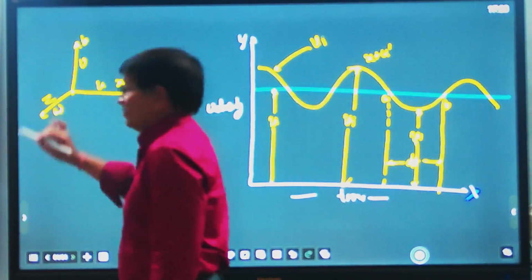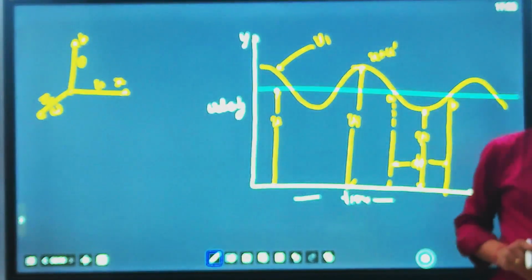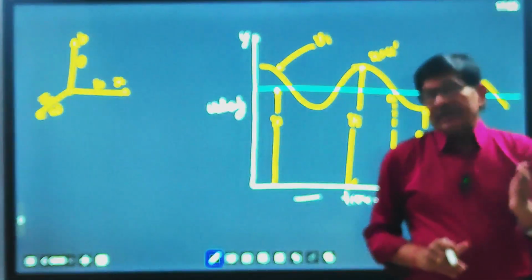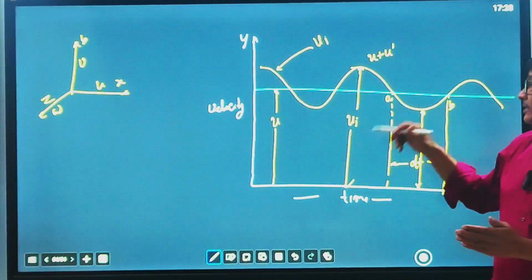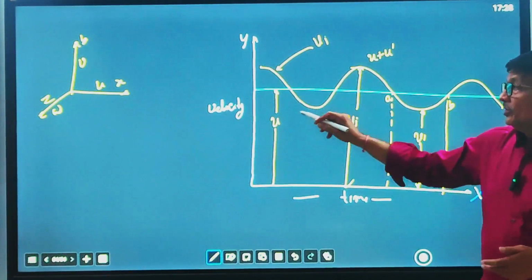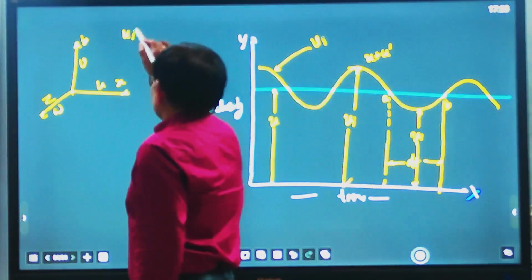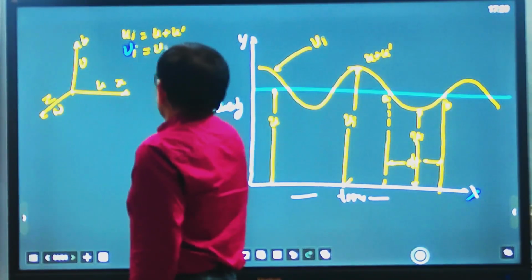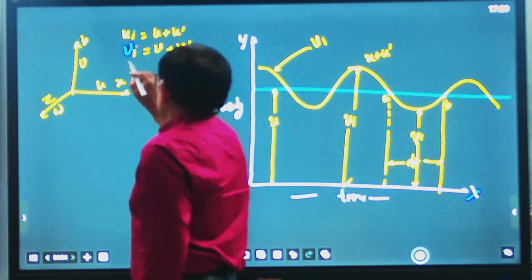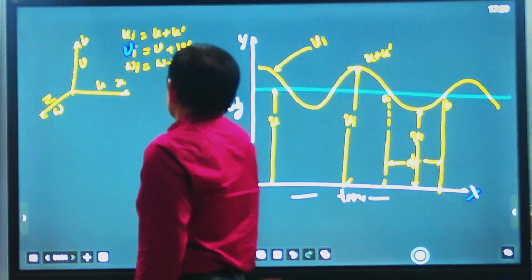Three components are possible, because when the flow is very turbulent, the fluctuating component may be along the x direction u plus u dash, the y direction v plus v dash, and the z direction w plus w dash. Three components are possible: ui equal to u plus u dash, vi equal to v plus v dash, and wi equal to w plus w dash.